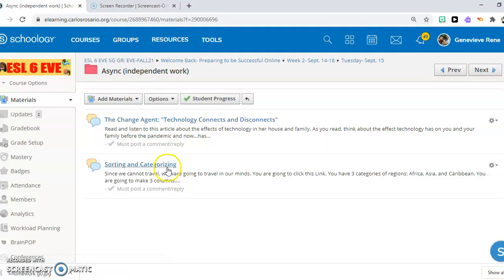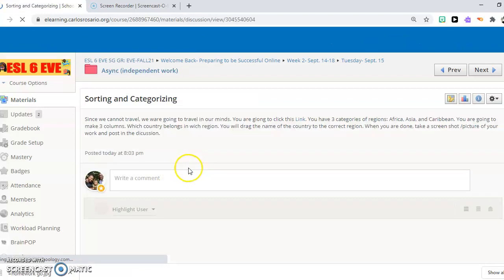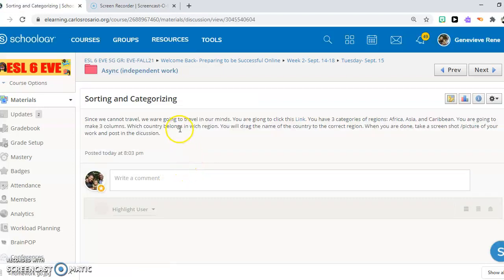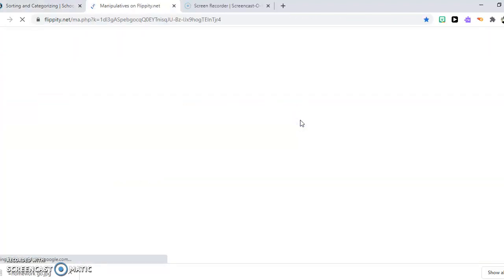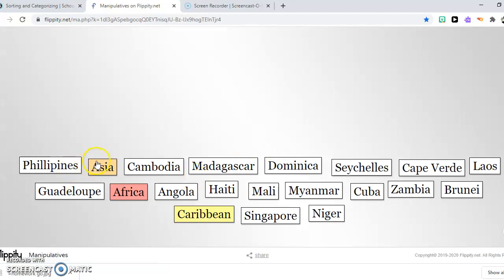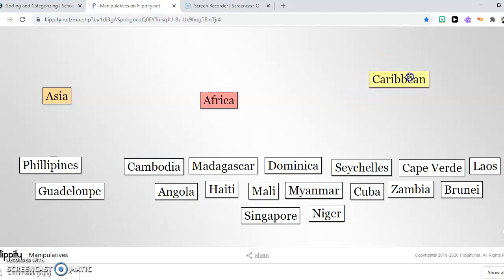Our second activity is sorting and categorizing. So you are going to click on this link and you are going to make 3 categories here with these 3 regions, and you will put the correct country that goes under each.